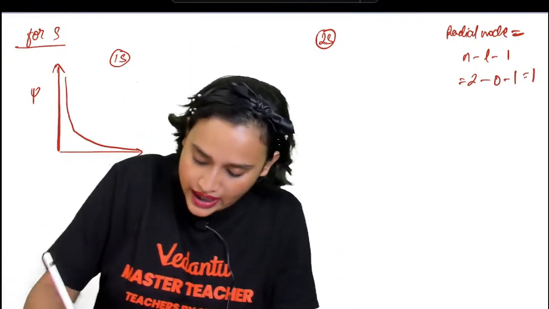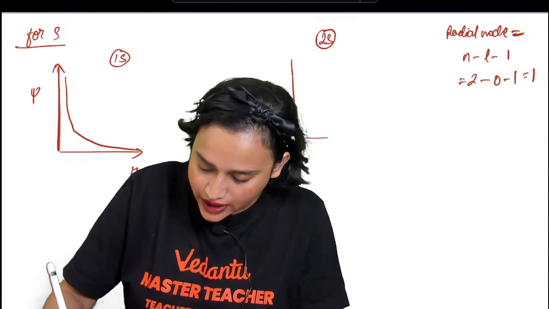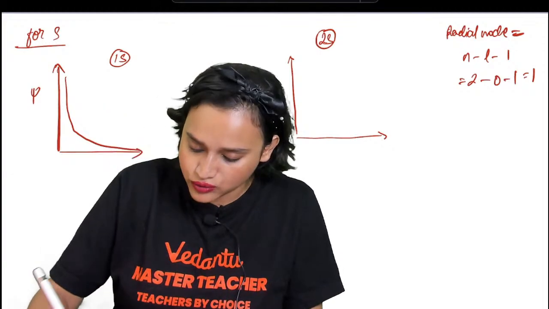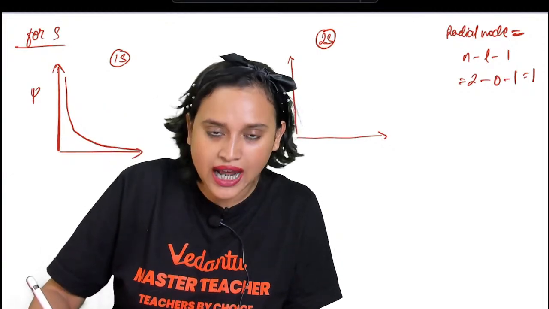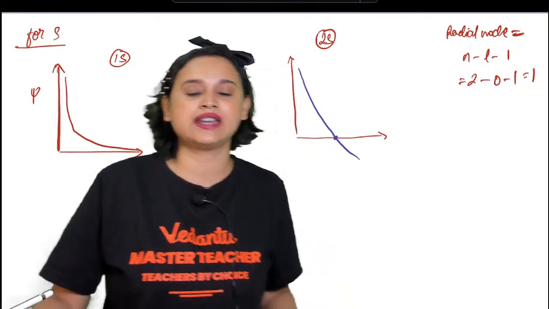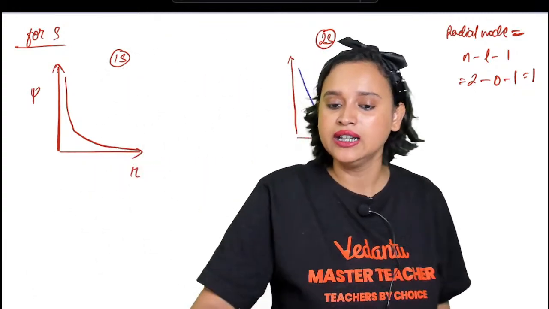This shows that if I draw it for the 2s orbital, there will be one cut that the graph will make. The graph will basically go like this, so there will be one cut right here. Alright, everybody, getting it?